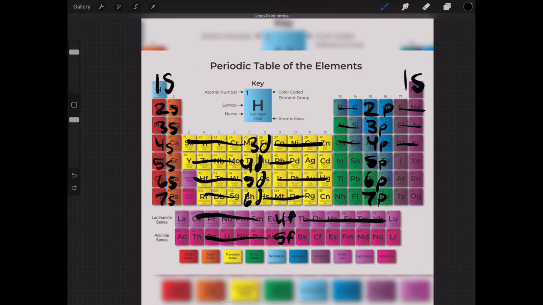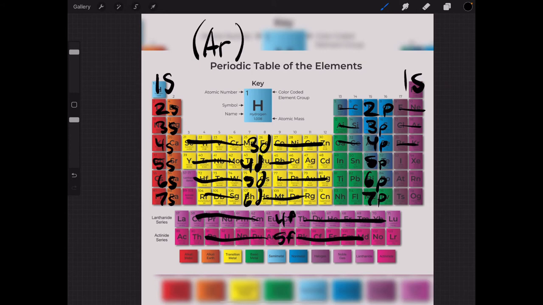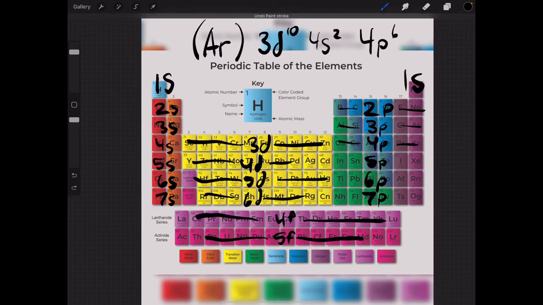Let's try a different element now, one a little farther. Let's try krypton. We can actually put the nearest noble gas in parentheses besides krypton itself. So the one above it, argon. Then we here have 3d, 4s. 3d what? We have all of them, so it's 3d10, and then 4s2 and 4p6, because krypton is the sixth one in 4p.